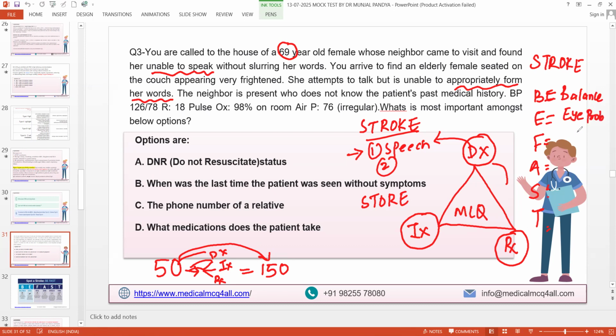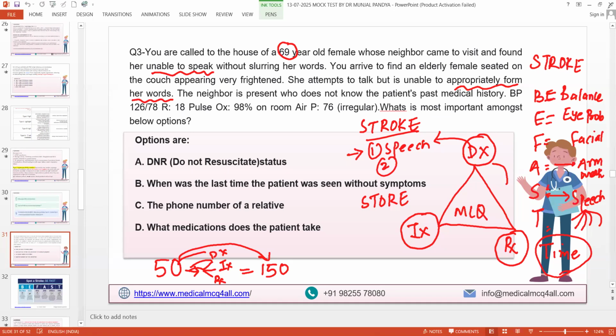F for facial drooping or facial asymmetry. A for arm weakness, arm power. S for speech: slurred speech, difficulty in speech, unable to organize and make words. So everything related with difficult speech. And T for time, time of onset. Is that clear?